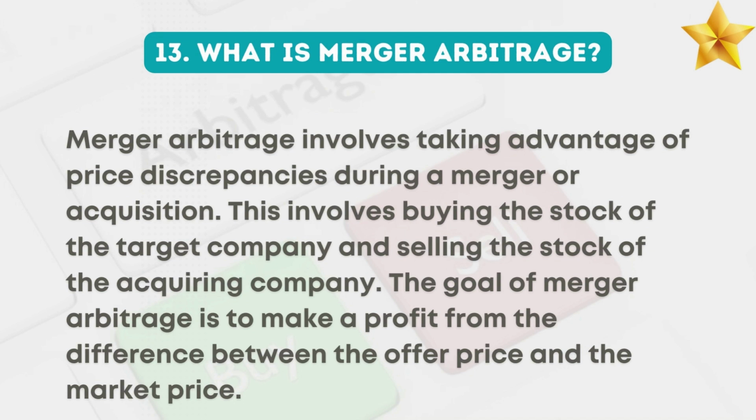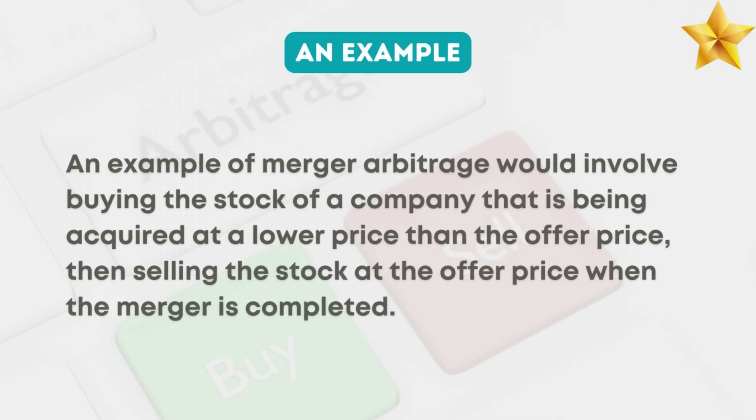13. What is merger arbitrage? Merger arbitrage involves taking advantage of price discrepancies during a merger or acquisition. This involves buying the stock of the target company and selling the stock of the acquiring company. The goal is to make a profit from the difference between the offer price and the market price. An example would involve buying the stock of a company that is being acquired at a lower price than the offer price, then selling the stock at the offer price when the merger is completed.